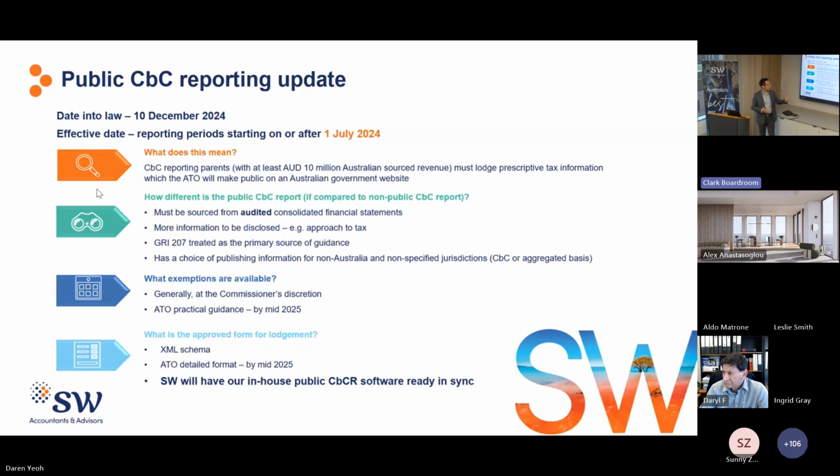Further implementation guidance will be released by the ATO around the middle of the year. So watch this space, and our in-house public CBC software will also be ready by that time.